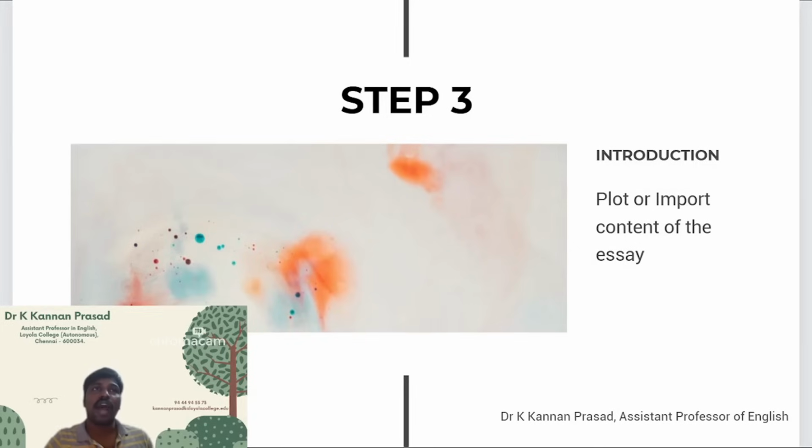Now apart from the introduction, none of your review assignment parts should contain the plot or the story. I will reduce marks if you do that. I don't want the plot or important content of the essay in any part other than the introduction. You will get much more clarity when we go on to the next step. Let us move on to the next step.